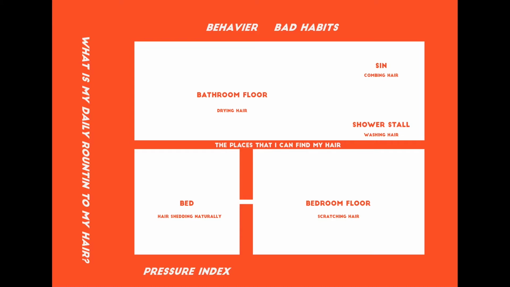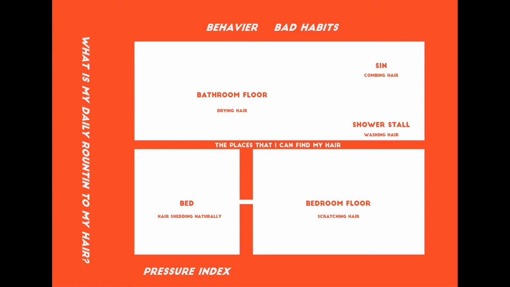As a result, I set 5 basic data collecting points in these 5 places and behaviors. Through this data, I would like to show you the changes of the pressure level over 7 days. And finally, I will build a physical model using rubber bands. The model describes the pressure from 5 behavior indexes and shows the relationship between the number of shed hairs and pressure level.